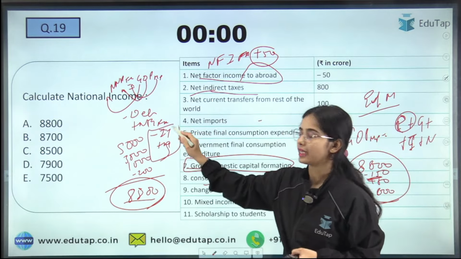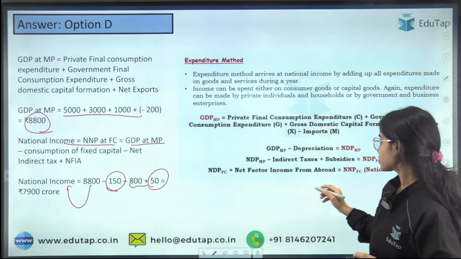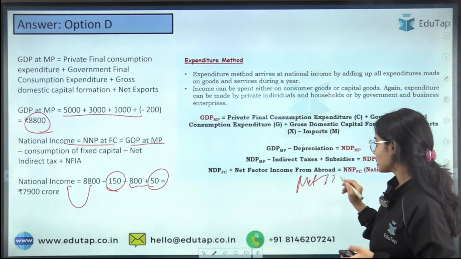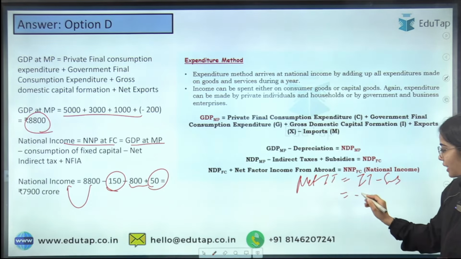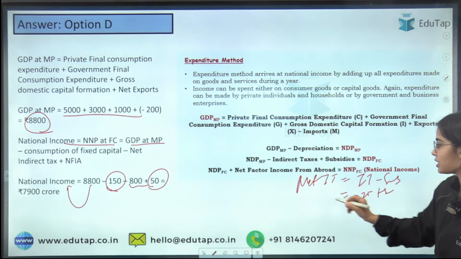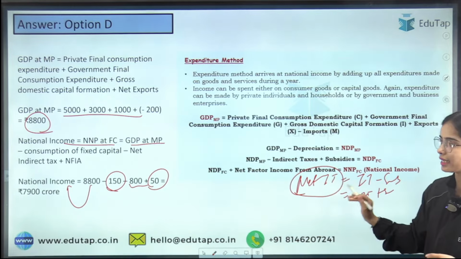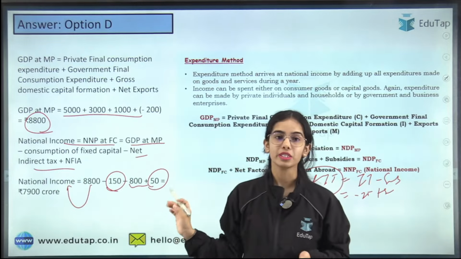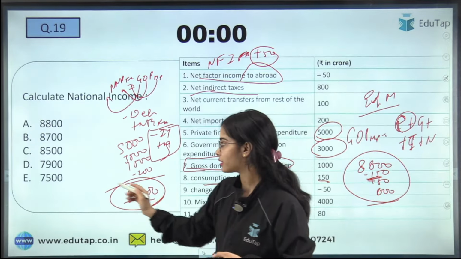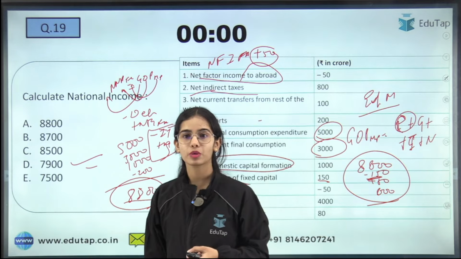Net indirect taxes is the indirect tax minus subsidies. You have to deduct the indirect taxes and add the subsidies, which means you deduct the net indirect taxes. So here the answer will be 7,900. I hope this is clear. I hope all of you were able to answer this question.